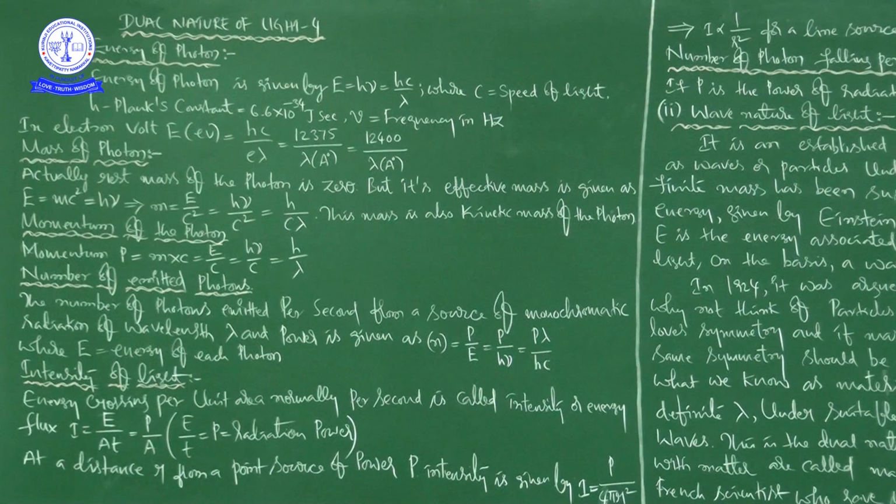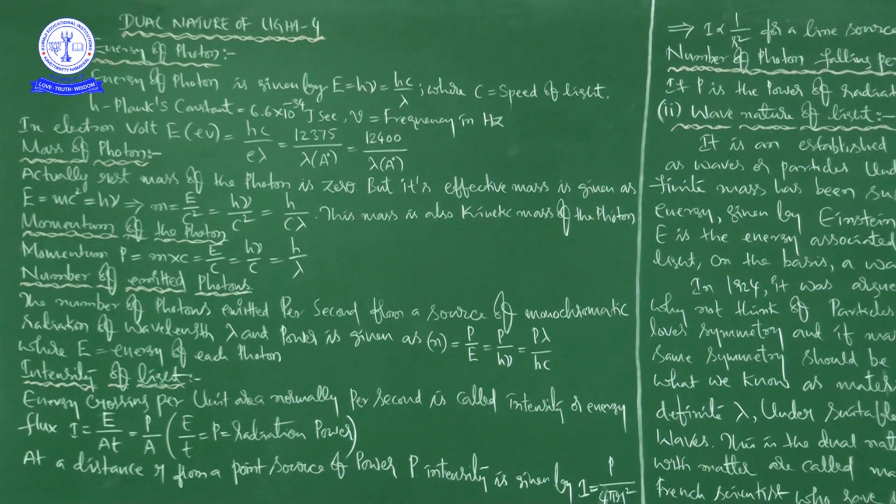Here c is the speed of light and h is Planck's constant, and the value of Planck's constant is 6.6 × 10^-34 joule second. Next, ν is the frequency, in hertz. Next, λ is the wavelength of light. I didn't write it here, but I hope you understood what λ is, because we have used it many times.